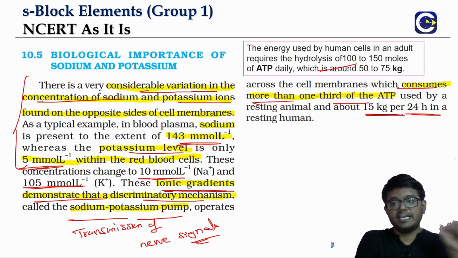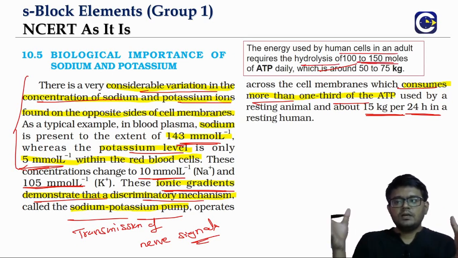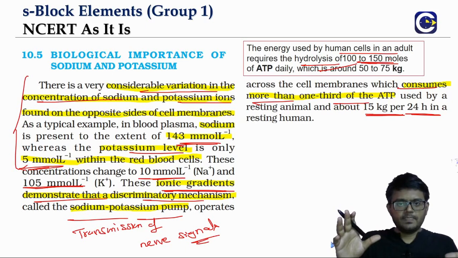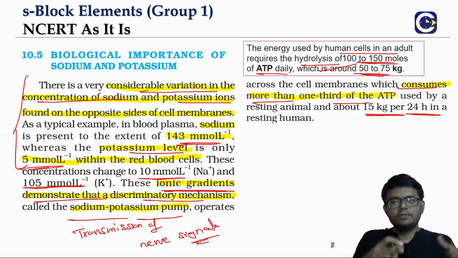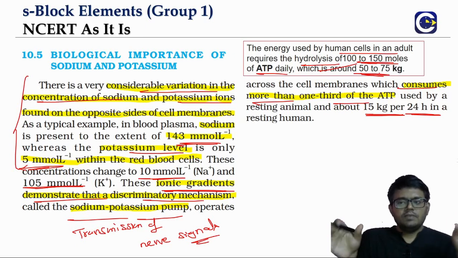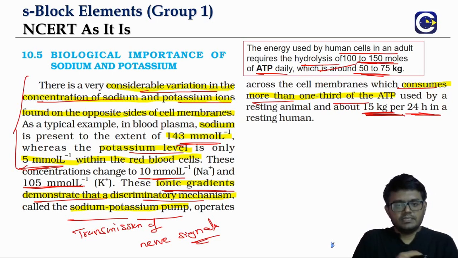Generally when you talk about ATP, for a normal human we talk about the energy requirement which is like 100 to 150 moles of ATP per day. If you convert this into equivalent mass, that will be 50 to 75 kg, and 15 kg equivalent amount will be used for the sodium potassium pump.